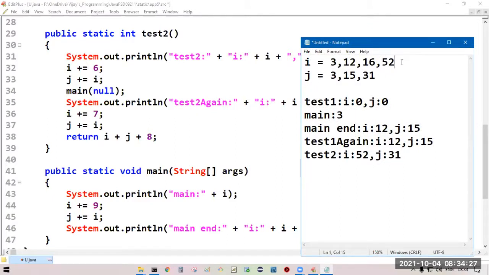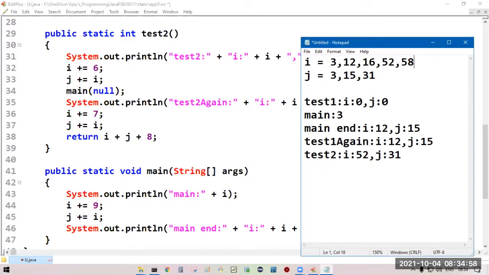Now carefully observe. I is equal to I plus 6. 52 plus 6, 58. I value will be 58.